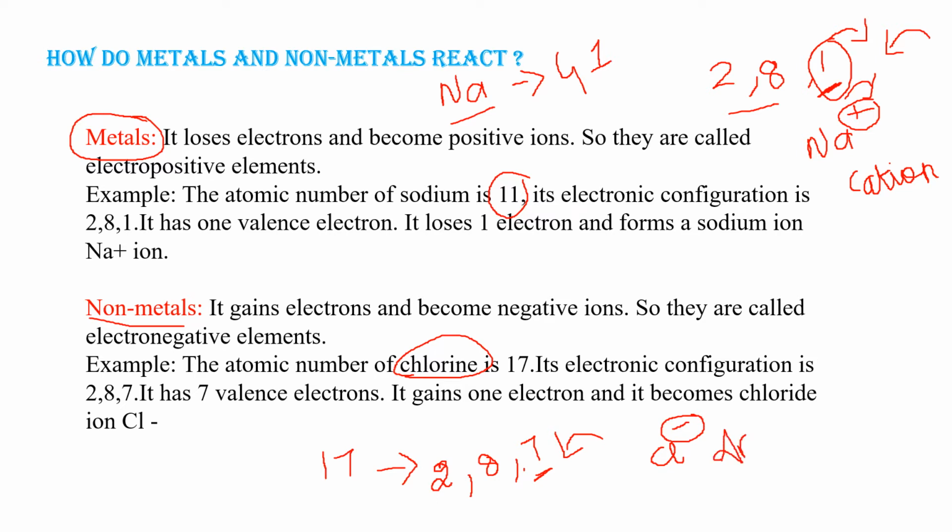Here you need to keep in mind, don't confuse cathode and cation, anode and anion. Cathode is a negatively charged electrode, whereas cation is a positive ion. From this we come to the conclusion that metals tend to lose electrons, whereas non-metals tend to gain electrons.